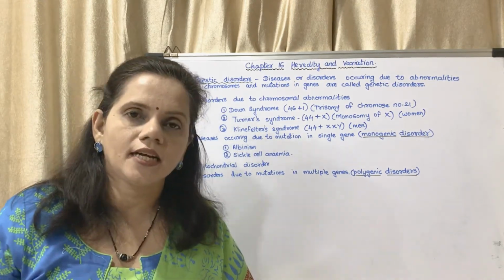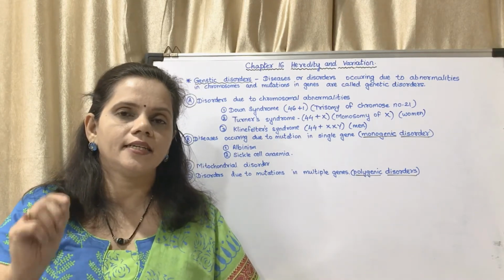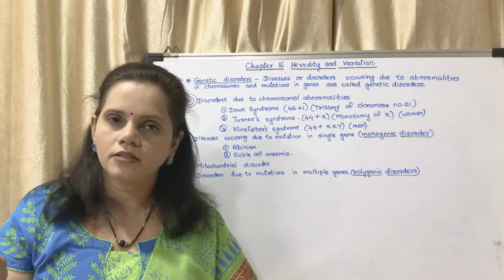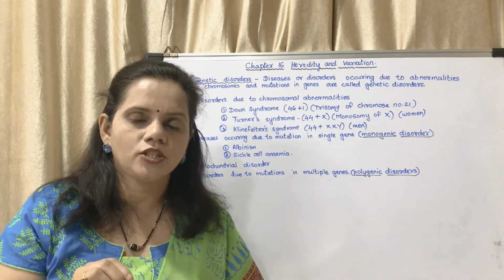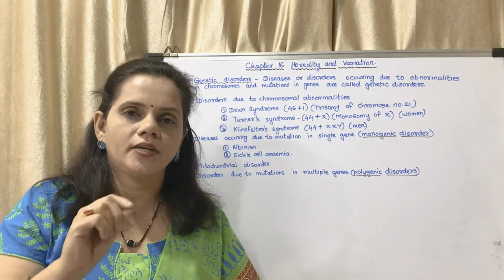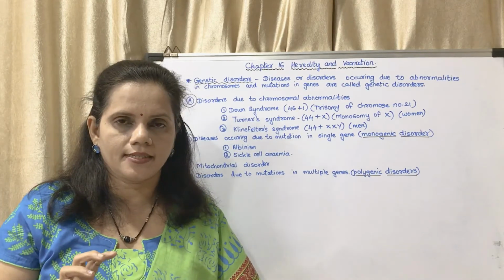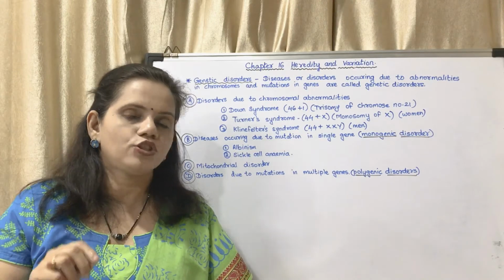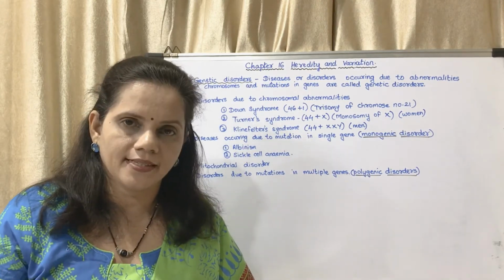In the other lecture, I had told you CAT is cat. ATC is not cat. So, in the formation of hemoglobin, there is a particular sequence of amino acids. In normal hemoglobin, the amino acid which should be present is glutamic acid.